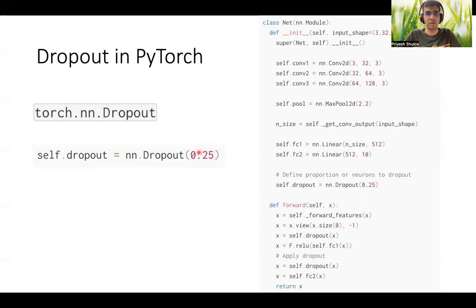We define the dropout layer along with other layers in the network class as defined over here. And the same is applied to the layer on which we want to impose dropout in the forward definition function. That is, we are imposing dropout on the last layer of the network. So that's how we implement dropout during the training.